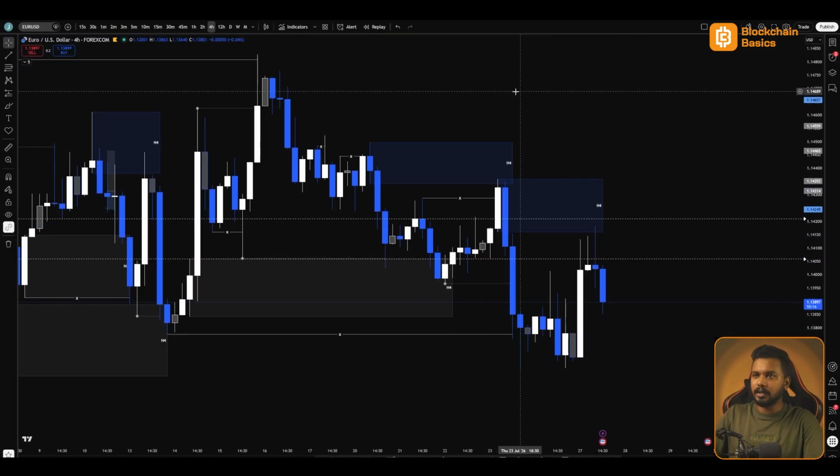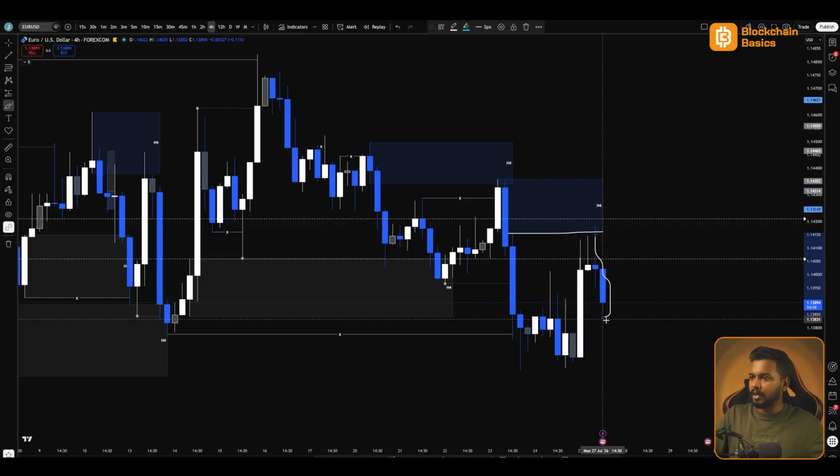So we are quickly taking a look at the recent price action. So we have this change of structure over here. After that, price was consolidating over here and then it pushed up, took this inducement, then mitigated this H4, which was a high probability H4 supply, and you can see price is reacting to the downside. Now Euro opened with a gap over here. I believe this is coming down to fill those gaps.